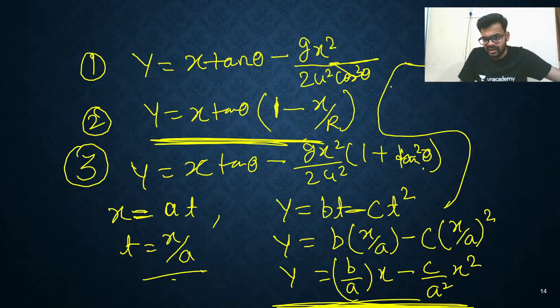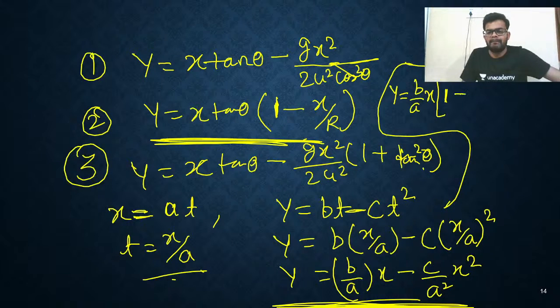So I'll take y is equals to b by a into x. This is common. And here you will get 1 minus c is already there. No problem. b is taken common. So definitely I have to write b in the denominator. And a is common. So here is a and here x. That's all. Okay. Now rearrange this.